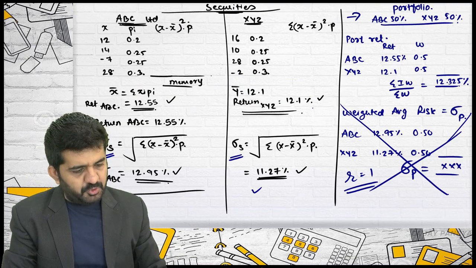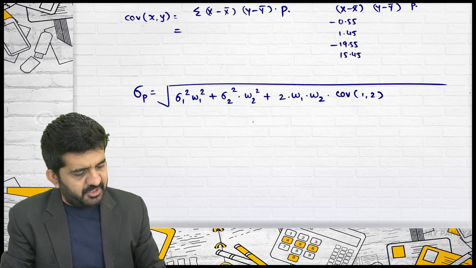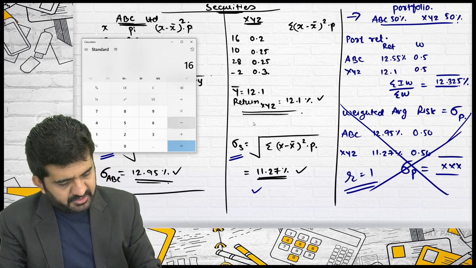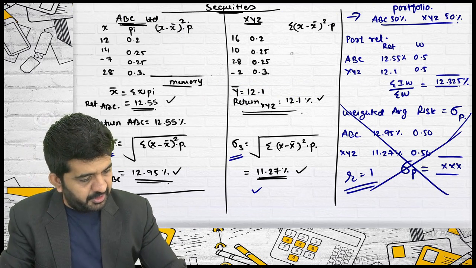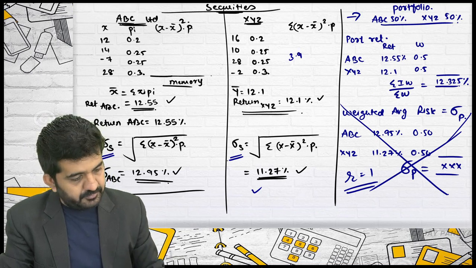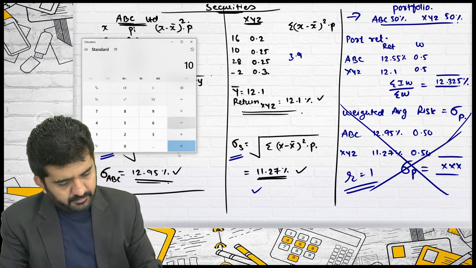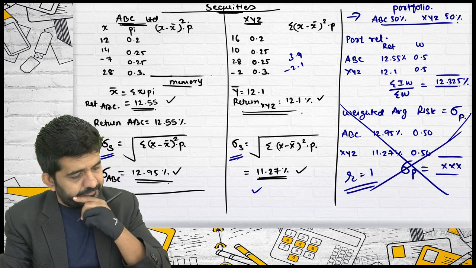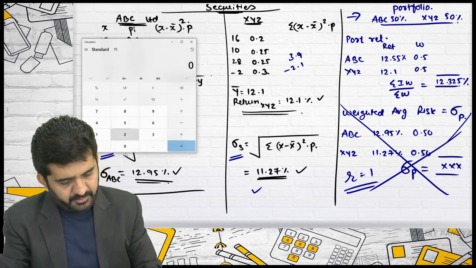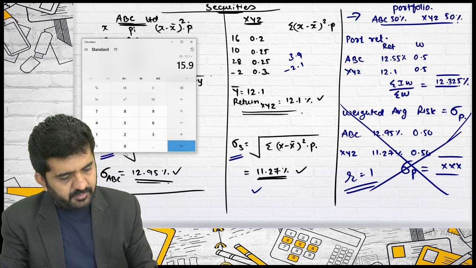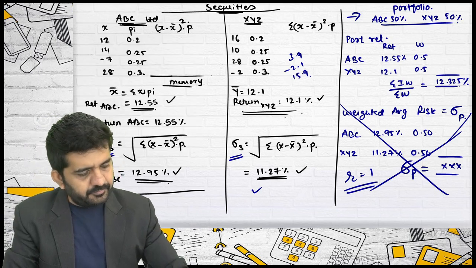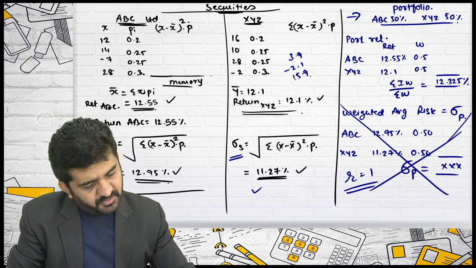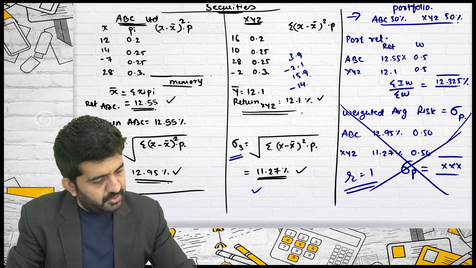Now Y minus Y bar: 16 minus 12.1 is 3.9. 10 minus 12.1 is minus 2.1. 28 minus 12.1 is 15.9. And minus 2 minus 12.1 is minus 14.1.